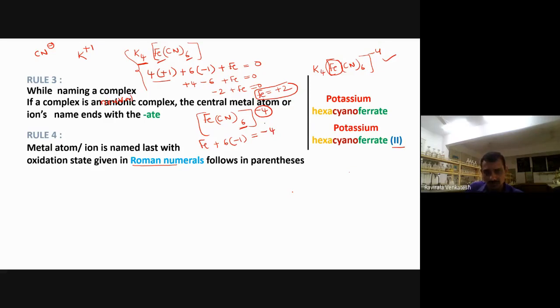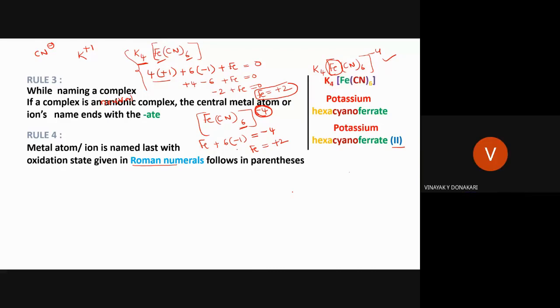Whatever the overall charge of the complex compound is, you keep it after the equals sign. Then also you will get the same thing: Fe is equal to +2 only. Understood here?